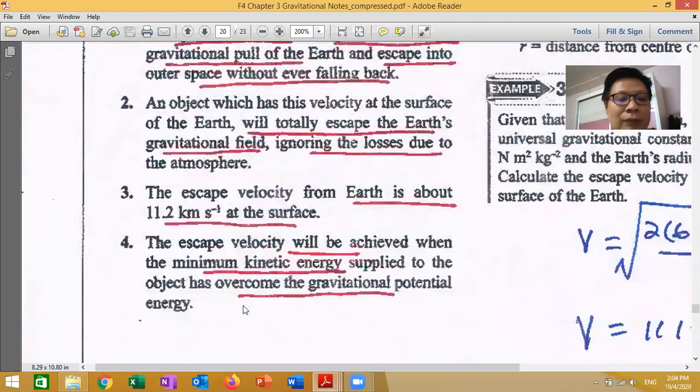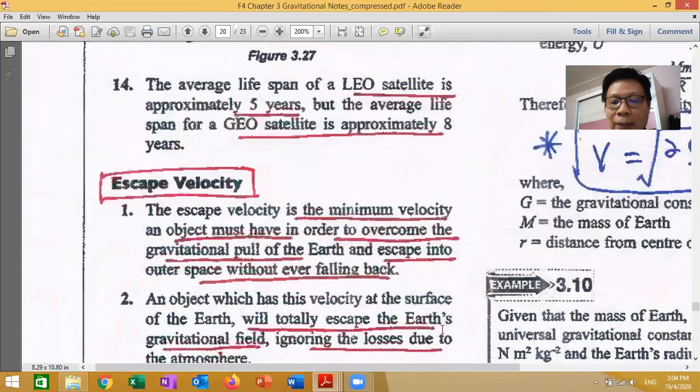Number four. The escape velocity will be achieved when the minimum kinetic energy supplied to the object from the rocket engine has overcome the gravitational potential energy. Kinetic energy pushes you up, but the gravitational potential energy will pull you back, right? So the kinetic energy must overcome the gravitational potential, then we can escape. Understand now?